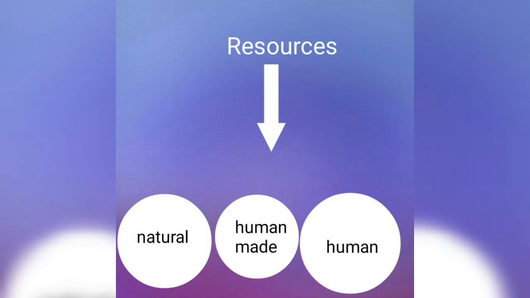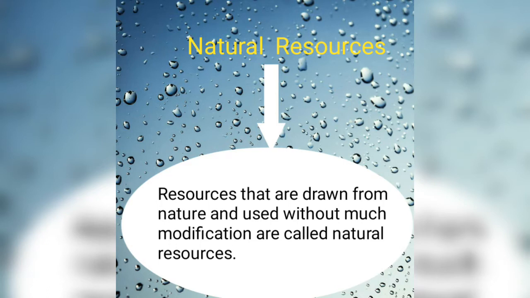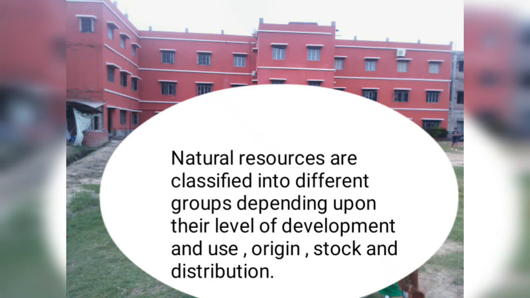So resources can be classified into three groups: natural resources, human-made resources, and human resources. So what is a natural resource? Resources that are drawn from nature and used without much modification are called natural resources, which are used directly from nature. Natural resources are classified again into different groups depending upon their level of development and use, origin, stock and distribution.